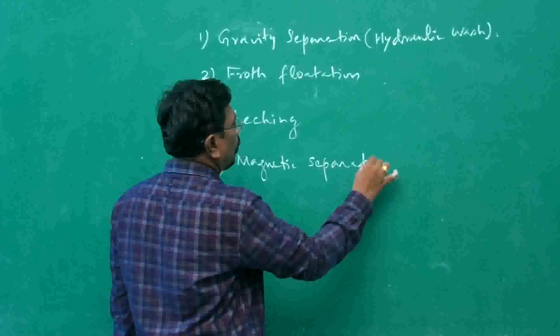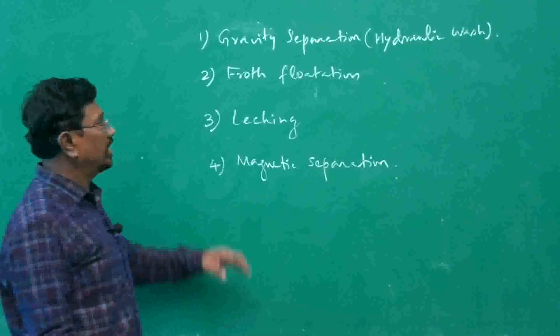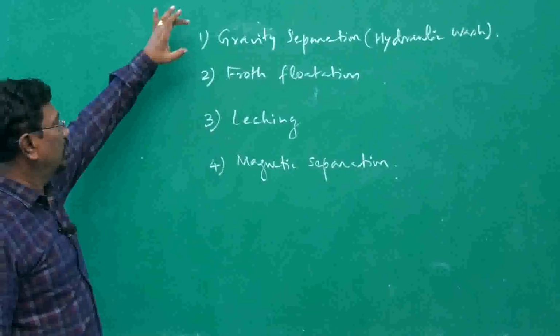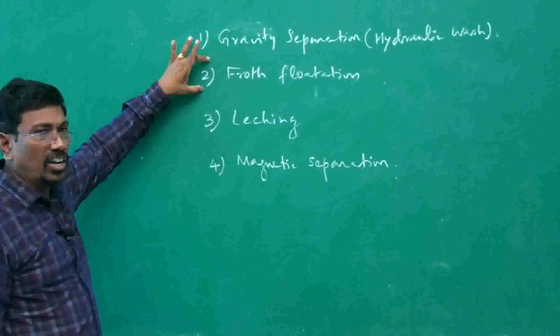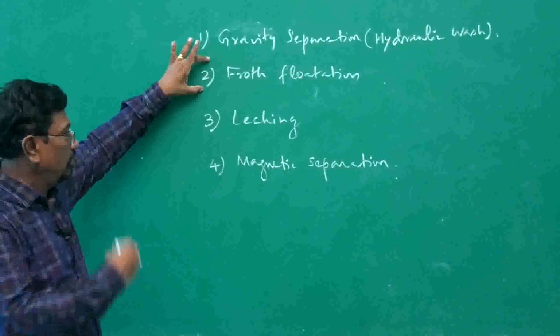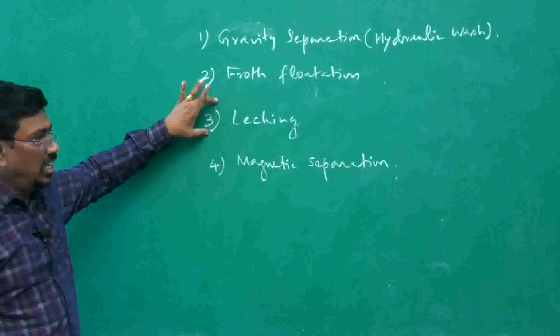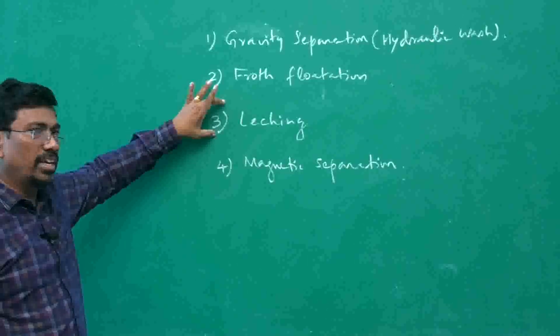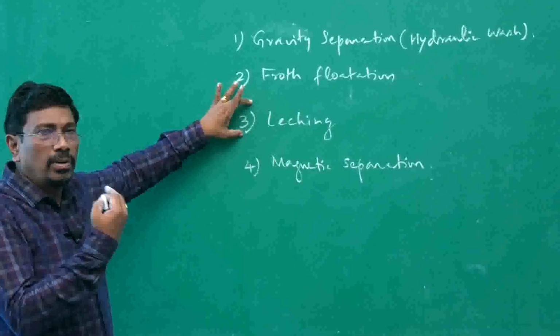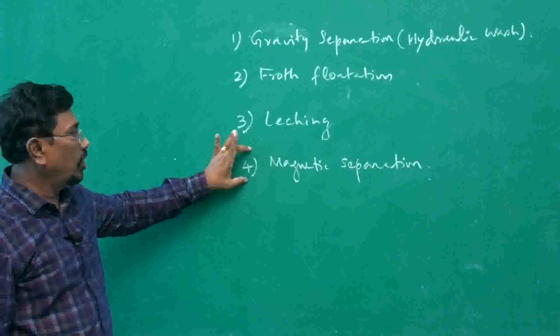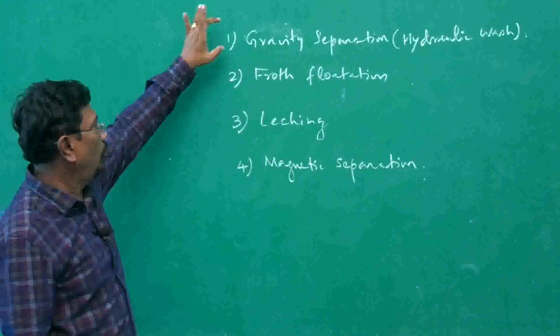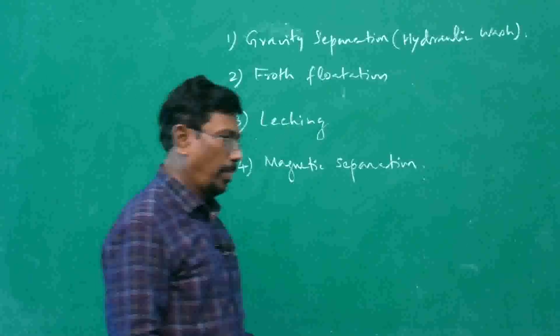So these are the four methods of concentration of ores we are going to see. Gravity separation is for heavier ores, froth flotation is for sulfide ores which can form froth, leaching is for ores which contain metals that can form complex salts, they may get converted into the form of solution. Magnetic separation is for ferromagnetic substances. Now let us go one by one.